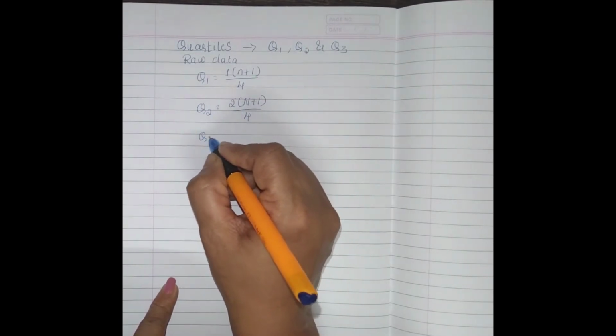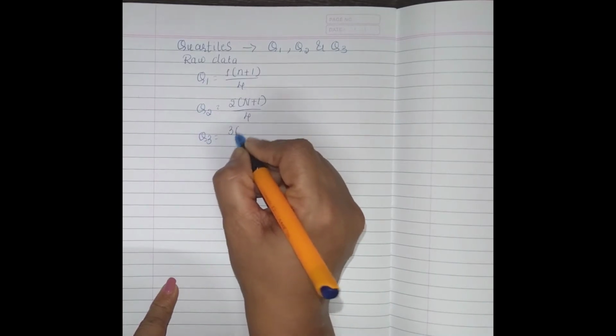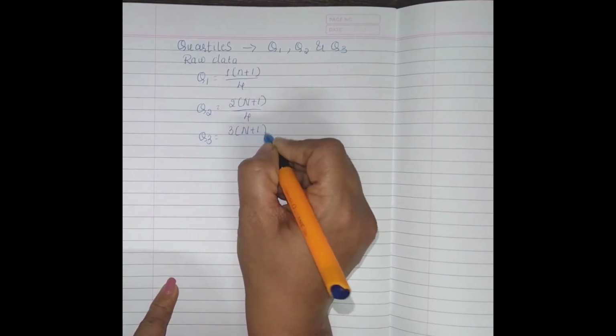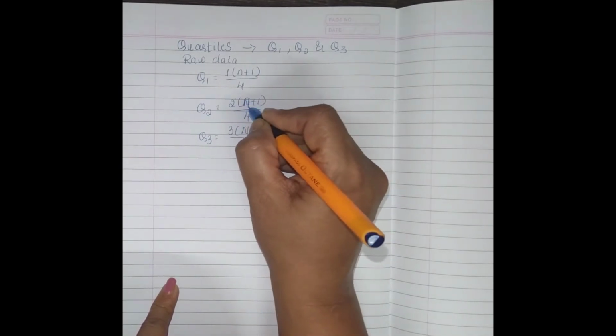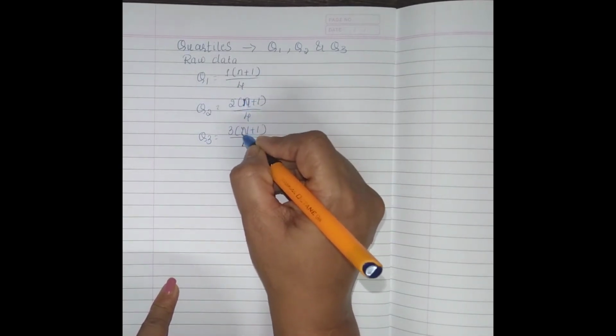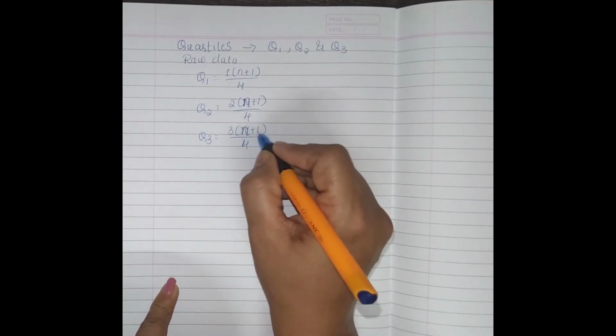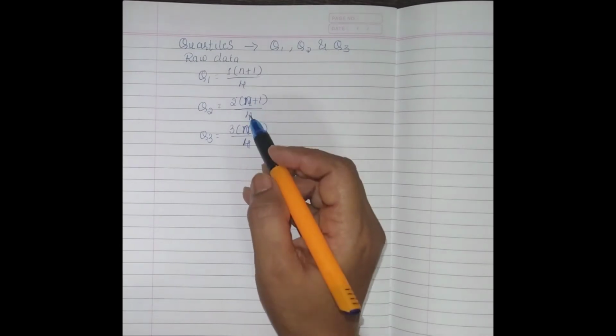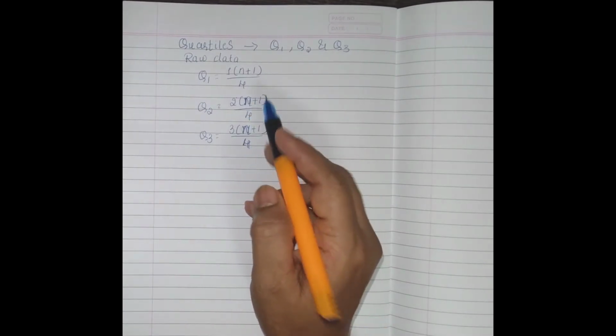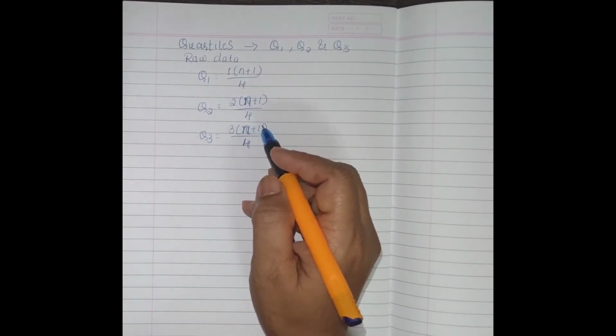Q3 equals 3 into n plus 1 divided by 4. It is a small n because it is raw data. These are the raw data formulas.